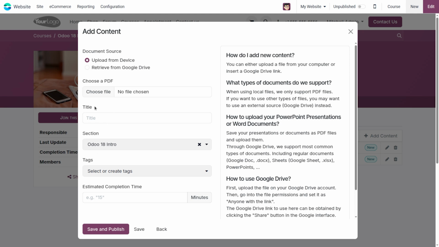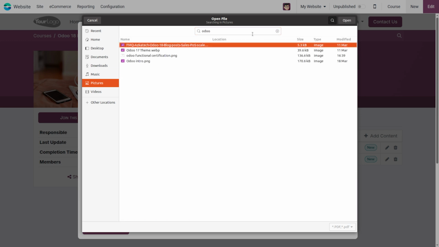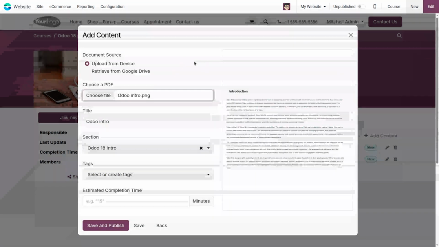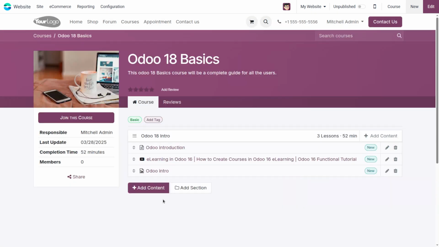We can choose the file from our device. Then we can set the estimated time to complete this document, then publish it. Once we publish it, it will be published to our website.